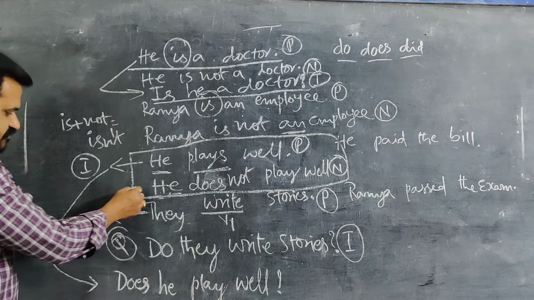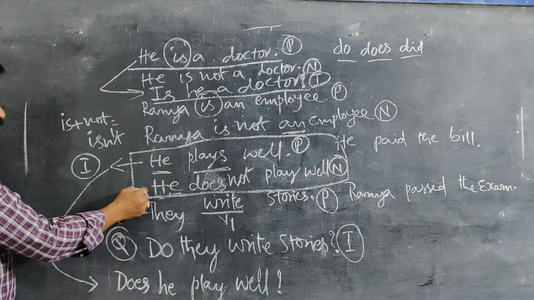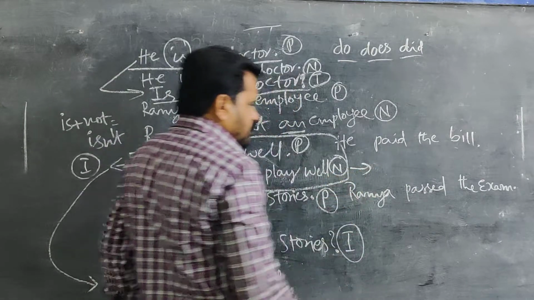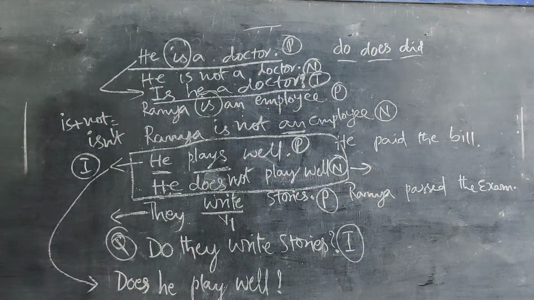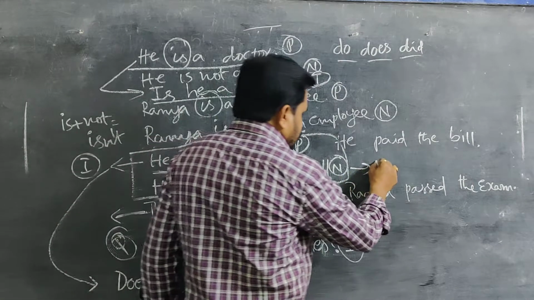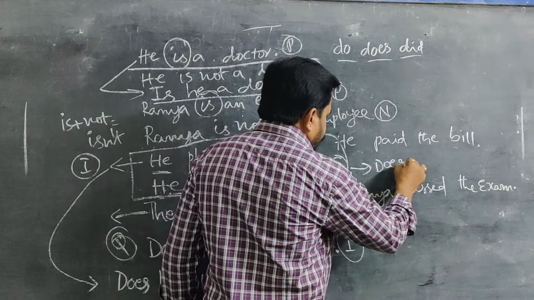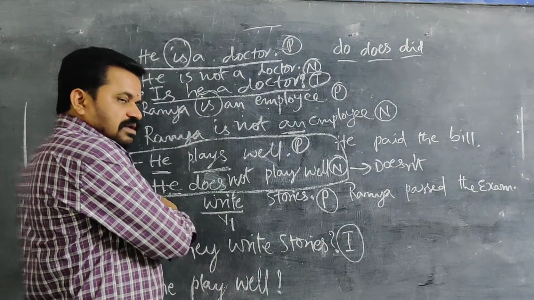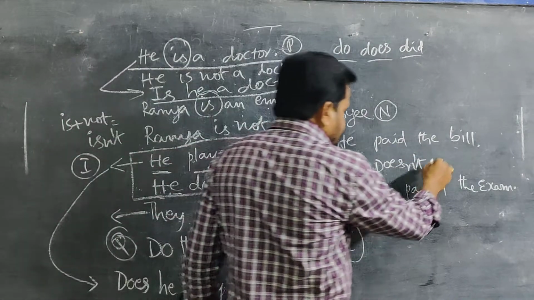Or otherwise, for this we got the opportunity to make it negative. "He does not play well." What is the negative contraction? "Doesn't." You should write it in the beginning. "Doesn't." Next, the subject should be written. "Doesn't he?"